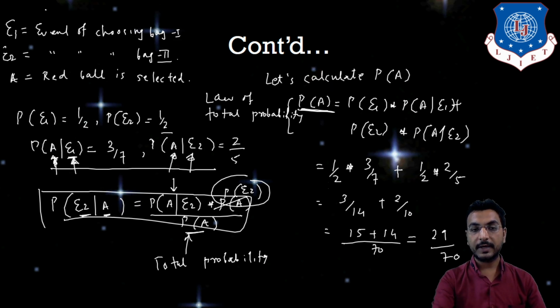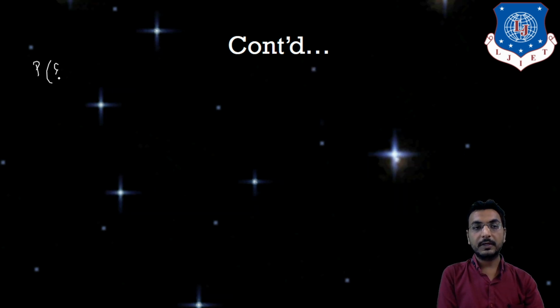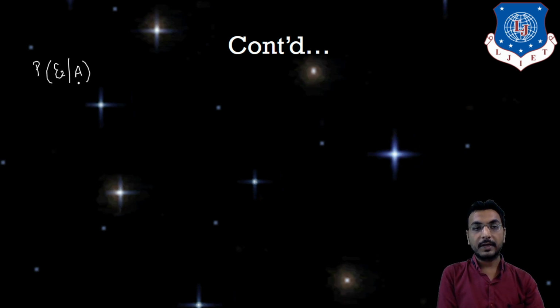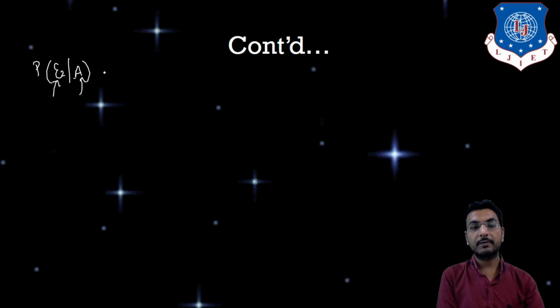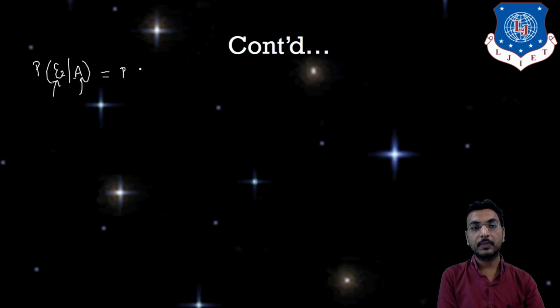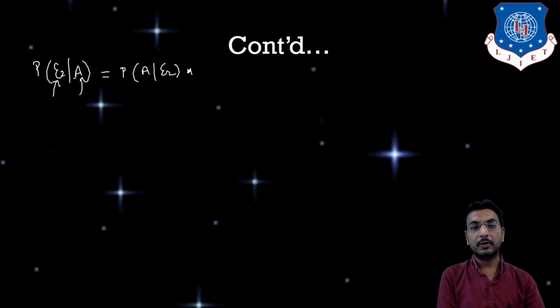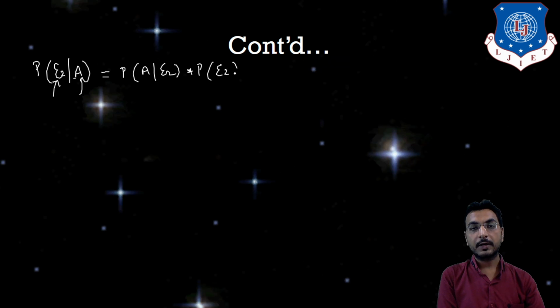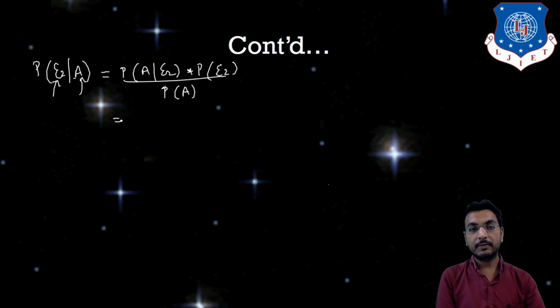Now let us find the final thing, that is P of E2 given A. That means the probability that red ball is selected from bag 2, which we want to calculate. The formula for that was P of A given E2 into P of E2, divided by P of A. So let us substitute all the values.